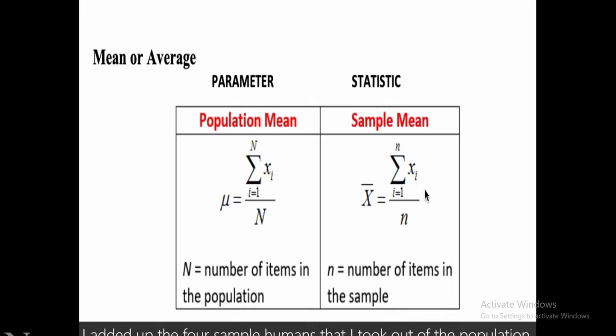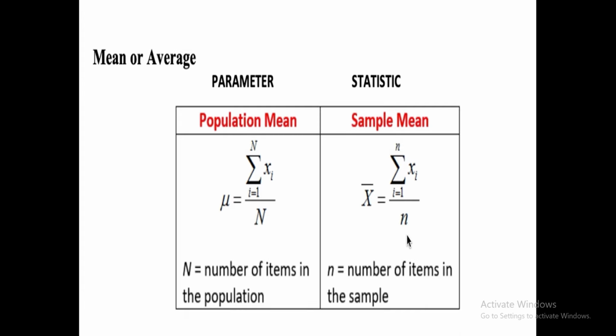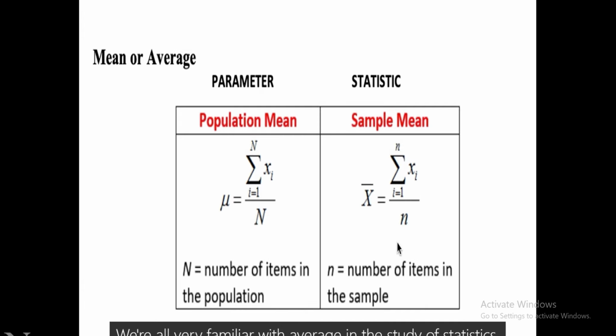In the case of the sample, I added up the 4 sample humans that I took out of the population. So I went from 1 to 4. I took each height, 5, 5, 6, and 6, added them up, and I got 22. And then I divided by 4. We're all very familiar with average. In the study of statistics, we call that the mean. And in this case, I did a sample mean.